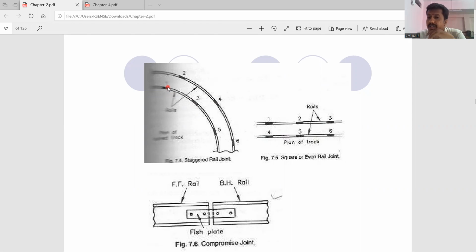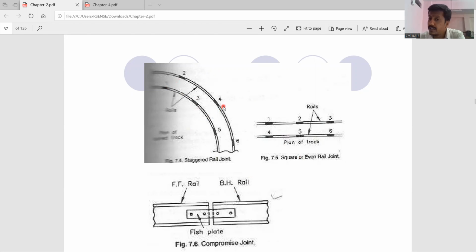Means one student is seated at the right hand side, while the next student behind him sits exactly at the left hand side. Again right hand side, left hand side. So crisscross manner. So this we call the staggered joint.